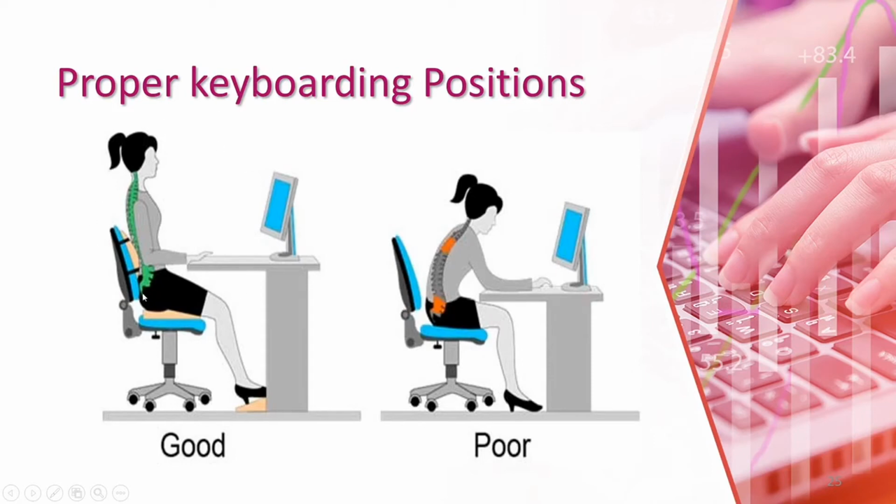Like this posture, like this picture. See, the lady is sitting straight here. Her legs are also touching the floor under the table and her hands are on the keyboard like this. The shoulders should be straight, with the body fit. You have to compare both pictures so you can understand how we want to sit in front of our computer, so we can easily and quickly write on our computer.